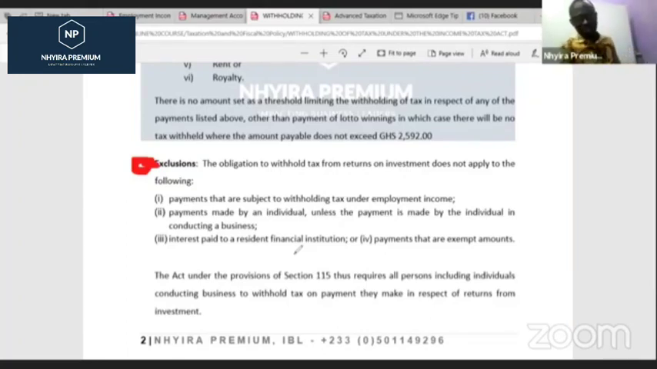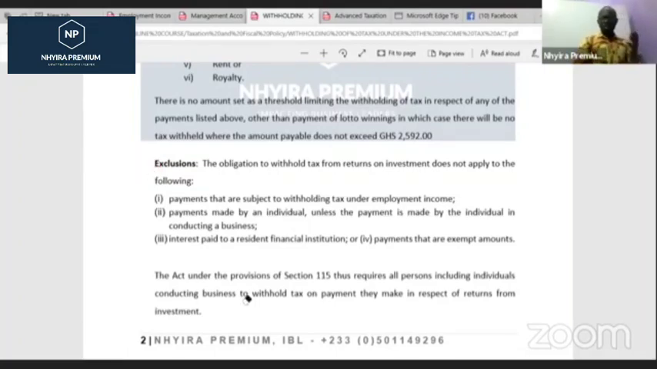Interest paid to a resident financial institution, definitely that is also exempted. And then payments that are exempt amounts, like I mentioned, there are certain payments that are traditionally exempt amounts, and we are not supposed to look at them in the light of withholding tax.